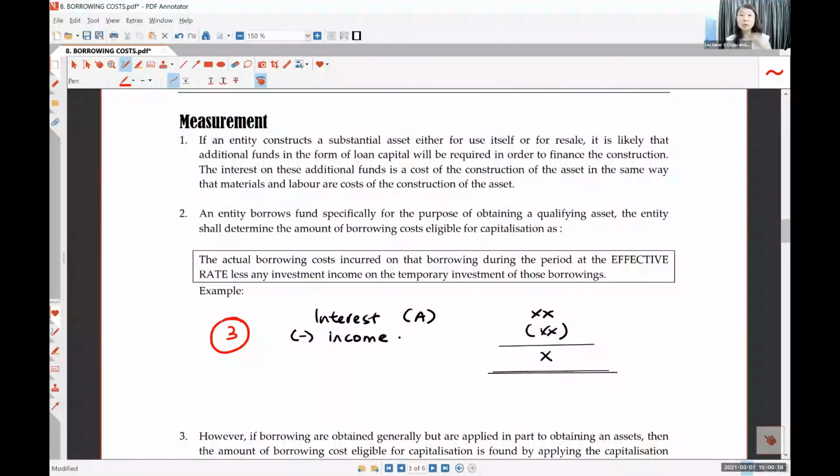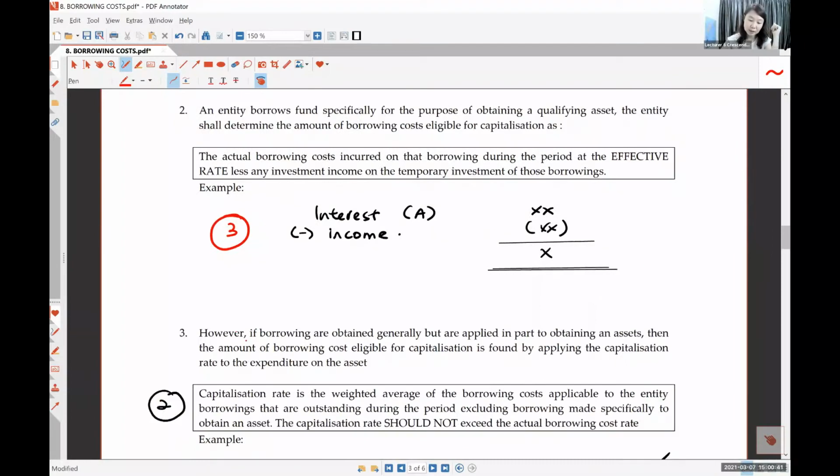So this chapter only has 3 points. You remember these 3 points, you can calculate all the interest correctly. Number 1 is which month you want to capitalize. Number 2 is the percentage you want to use to calculate the interest to be capitalized. Number 3, when you want to capitalize, you remember to minus the income that you earn in that capitalization period. Okay, these are the 3 things. So let's try some examples.